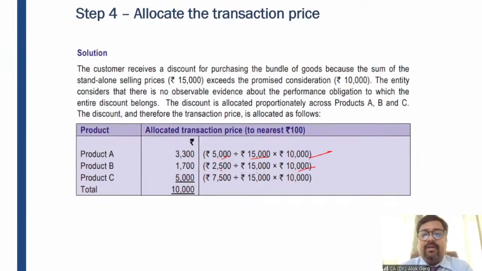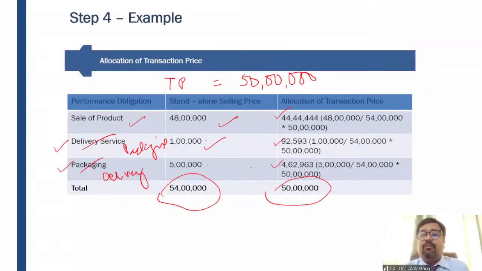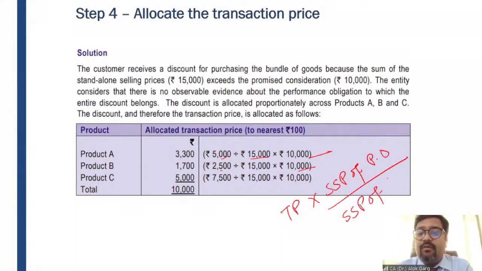Similarly, 10,000 multiplied by 2,500 divided by 15,000. So the formula is: transaction price multiplied by the standalone selling price of the performance obligation, divided by the total standalone selling price of all performance obligations, right?